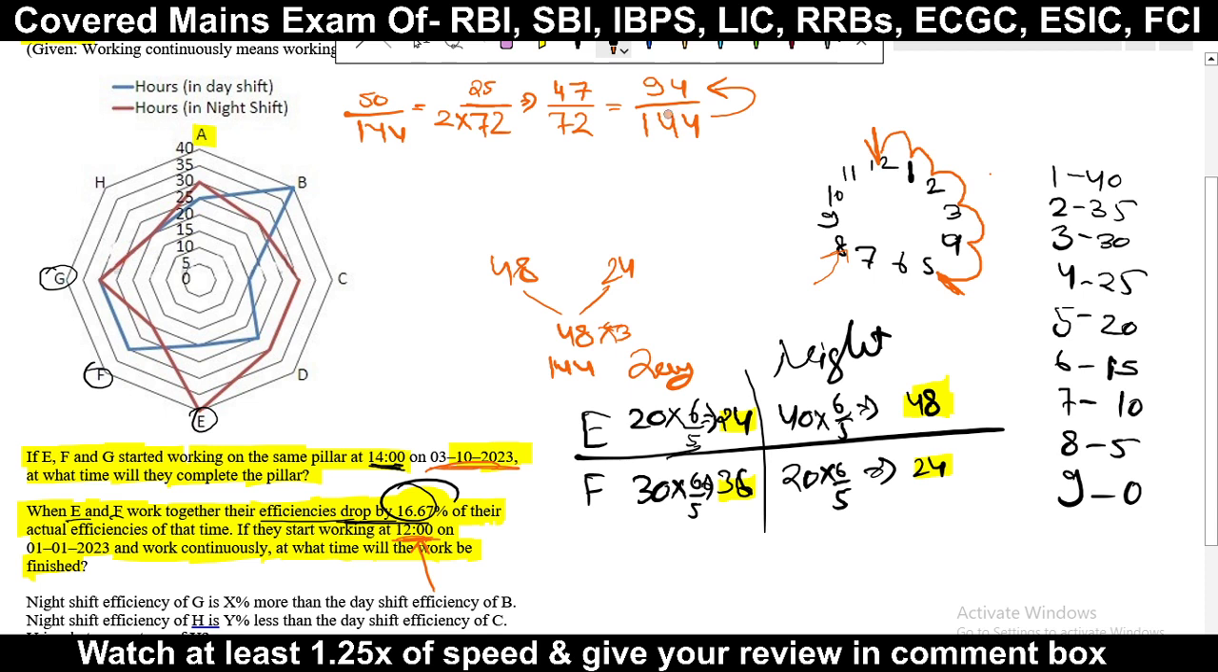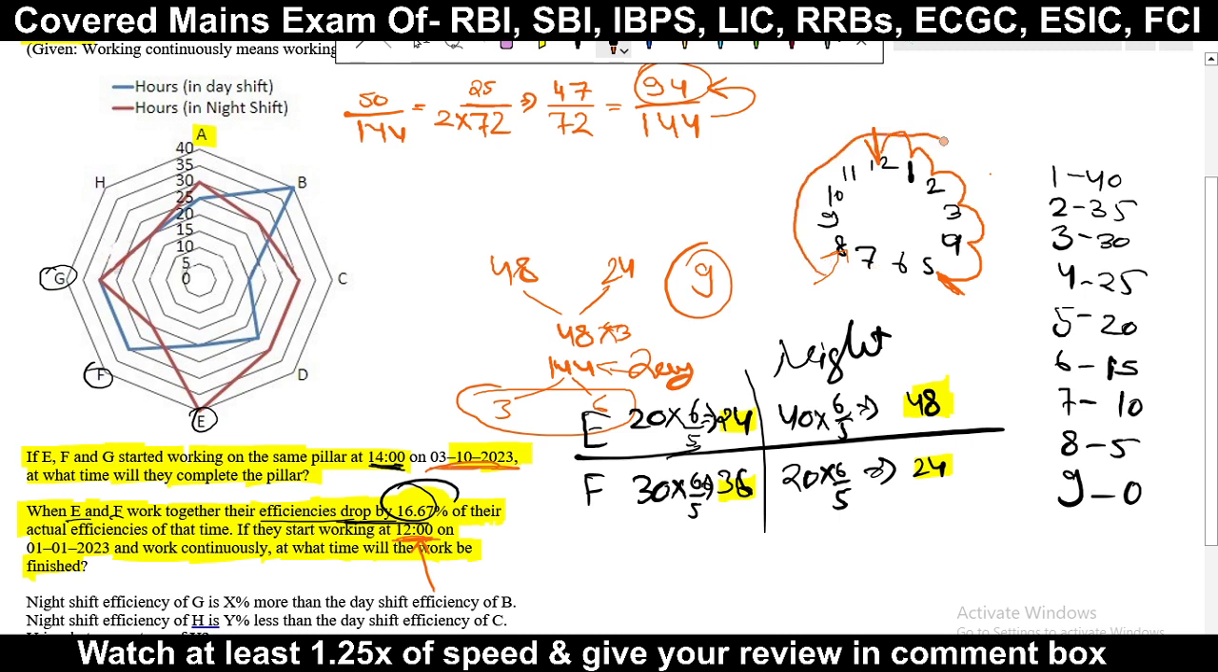So now this work we want to complete, and now see what their efficiency is. If we divide, now this is our total work, not this. So divide 144 by 48, this will give us 3, and dividing this will give us 6. So 6 plus 3 equals 9.